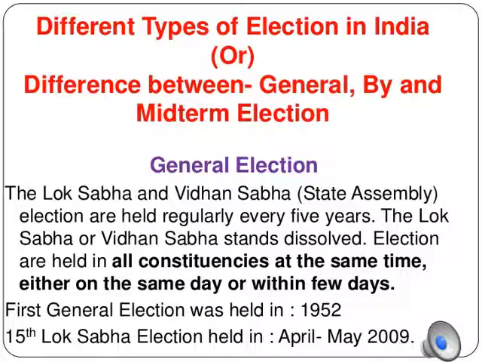Under general elections, elections are held in all the constituencies, that is, in all the districts, at the same time, either on the same day or within a few days. The first general election held in India was in 1952. The 15th Lok Sabha election was held in April-May 2009 in India.